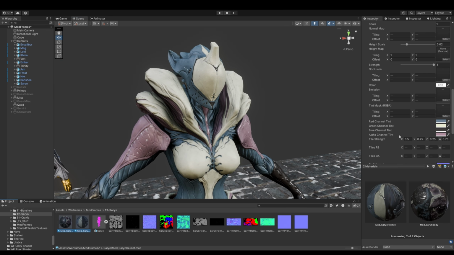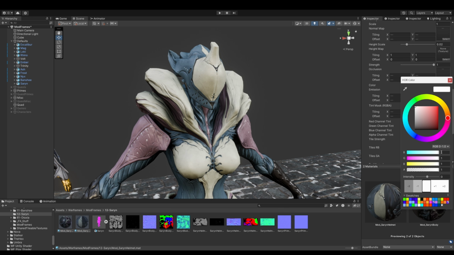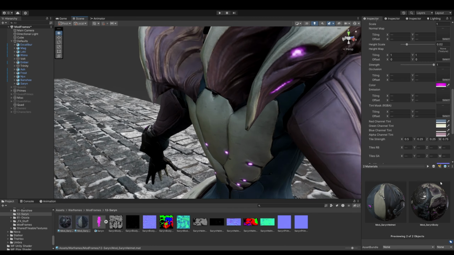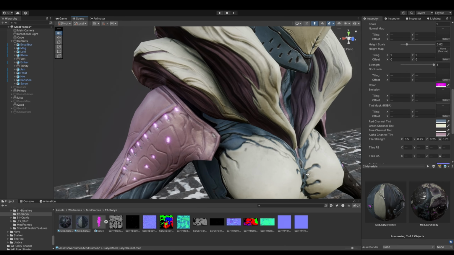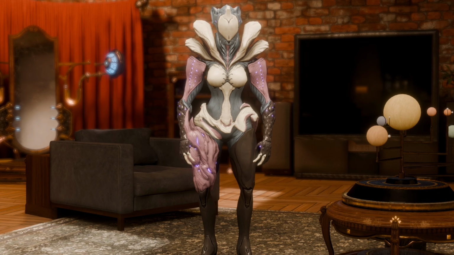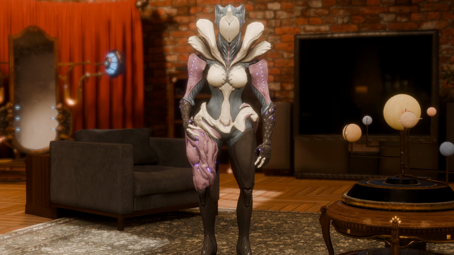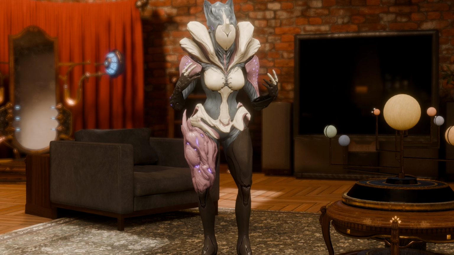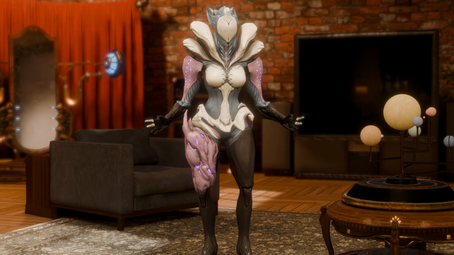I forgot to set up the emission color for Saren. I just kind of eyeball the emission color usually because Unity handles emissions quite differently than Blender does. So I just set it to something that looks about right. Now you're done with the Unity side of things and you're ready to upload. I'm not going to cover uploading in this tutorial just because it's already long enough, but here's what the final avatar and shader looks like in VRChat.